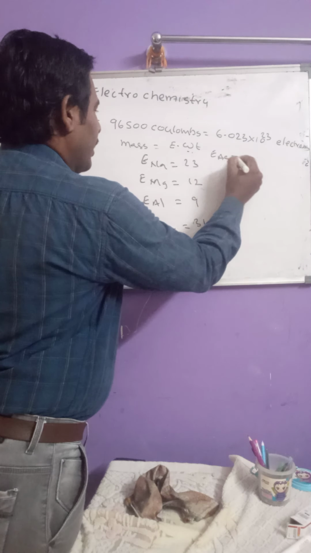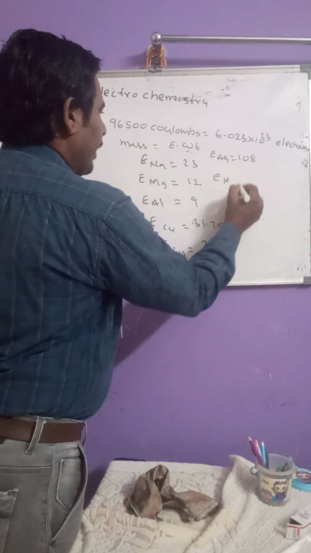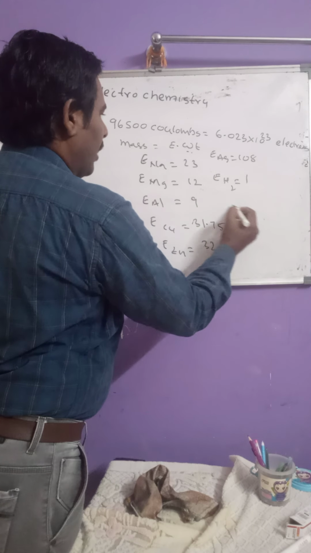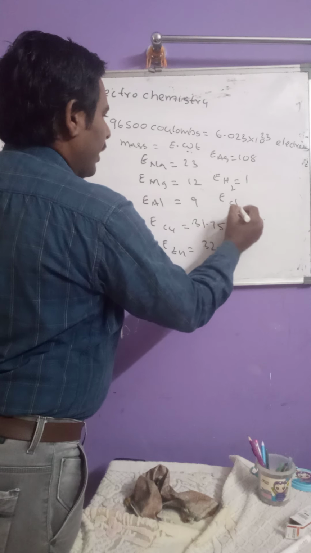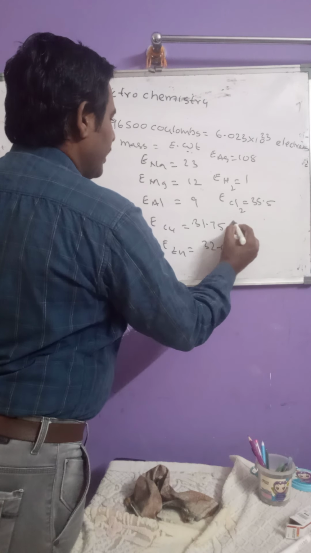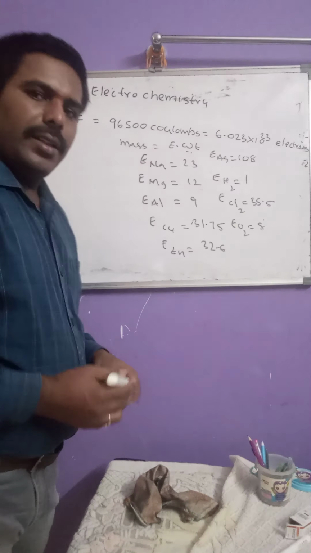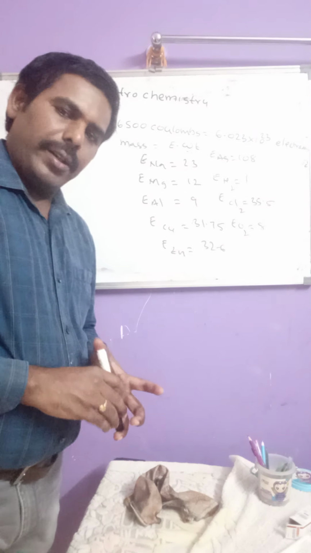Equivalent weight of silver is 108 grams. Equivalent weight of hydrogen is 1 gram. Equivalent weight of chlorine is 35.5 grams. Equivalent weight of oxygen is 8 grams. These we have to remember.